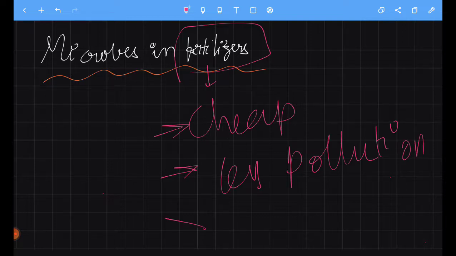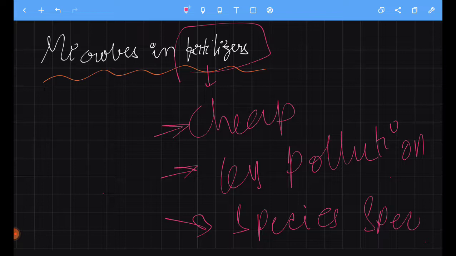Third, some of them are species specific. If you use chemical pesticides, not only the bacterium which is causing harm, but the useful bacteria may also die. Yes, these three are the main reasons why we should use biofertilizers.